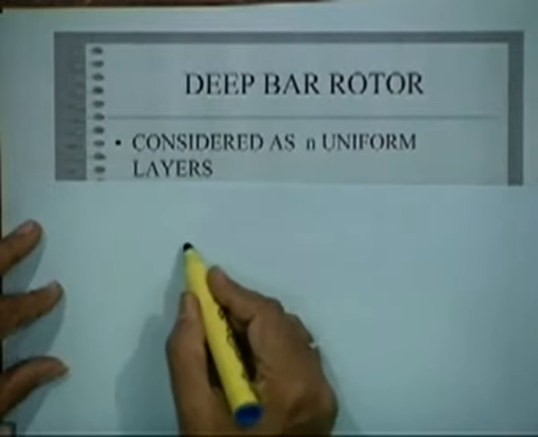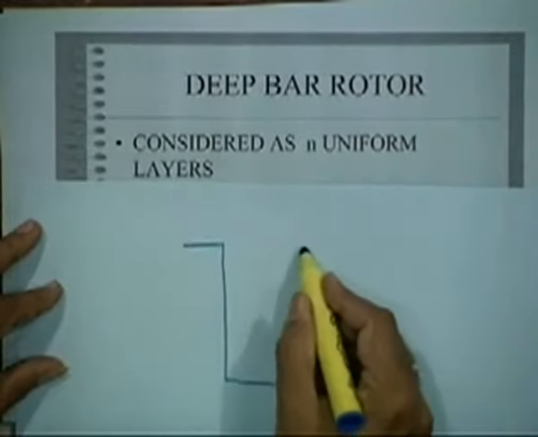Now let us look at the situation with the deep bar rotor. In a deep bar rotor, we can consider the bar as n uniform layers.